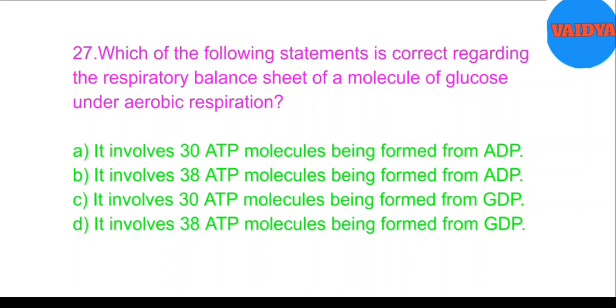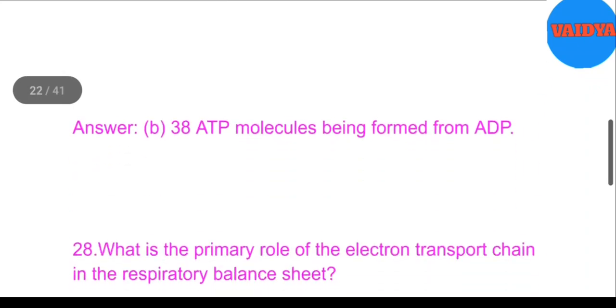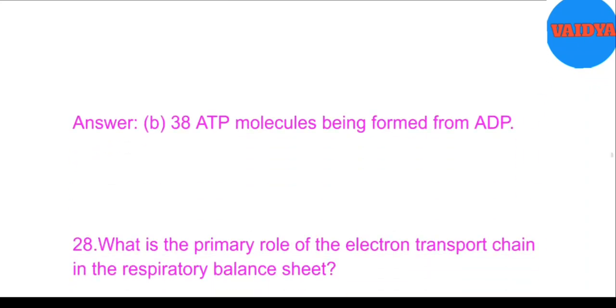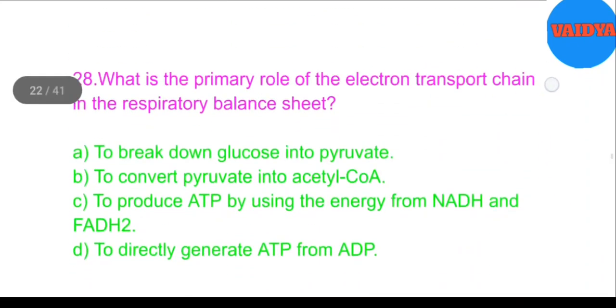It involves 38 ATP molecules being formed from GDP. Answer. B. 38 ATP molecules being formed from ADP.